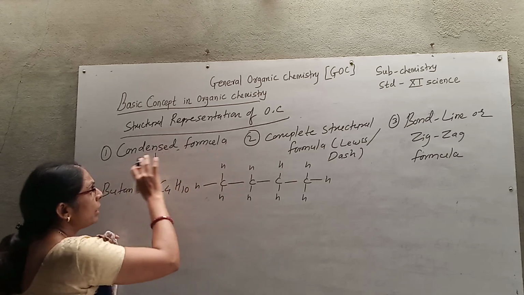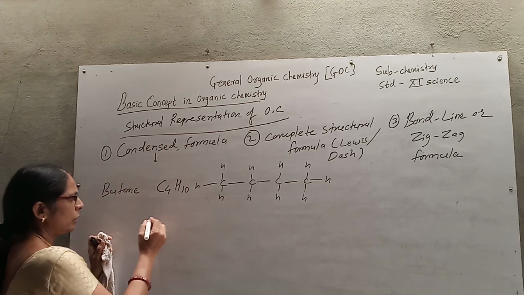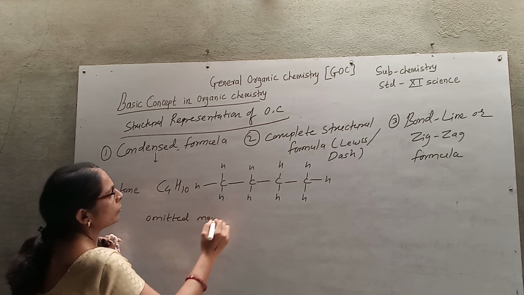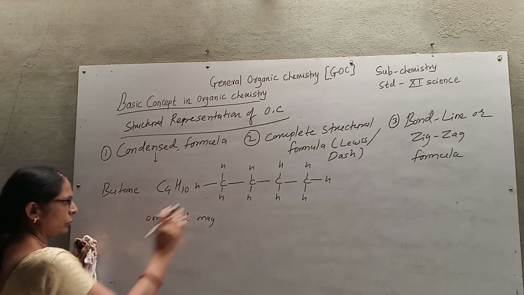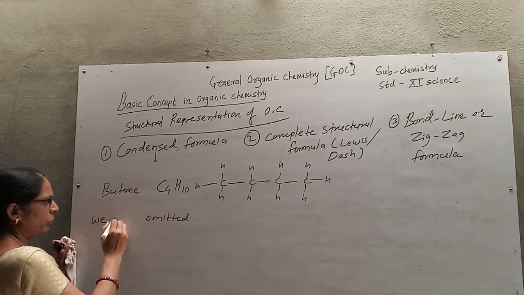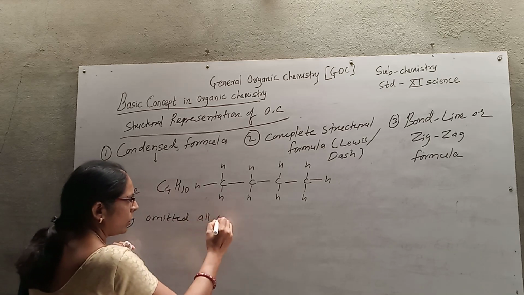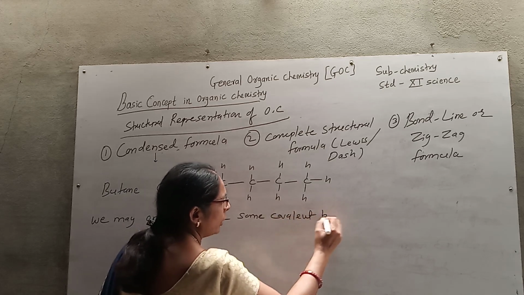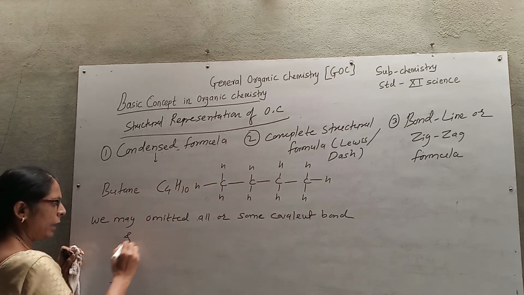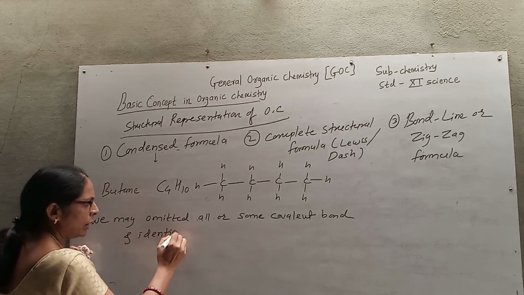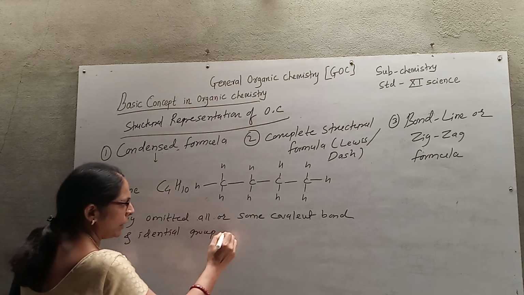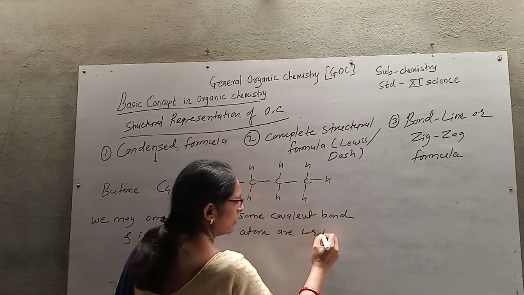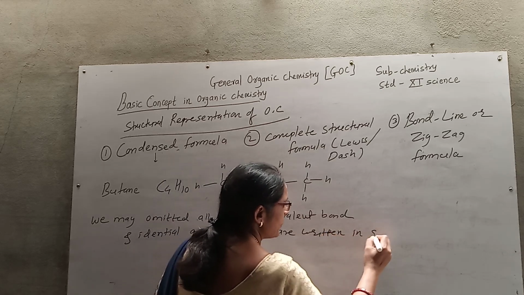While writing the condensed formula, we have to consider two things. We may omit all or some covalent bonds depending upon requirement, and identical groups of atoms are written in subscript.